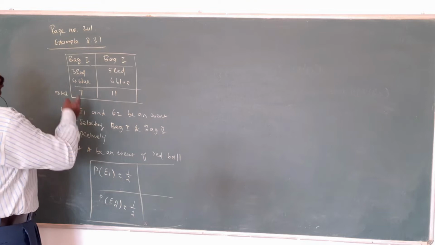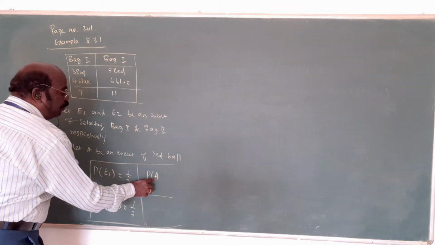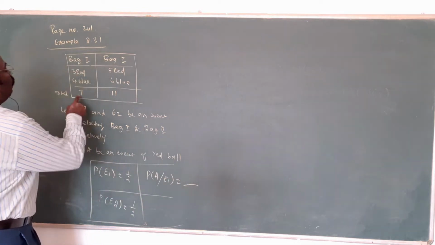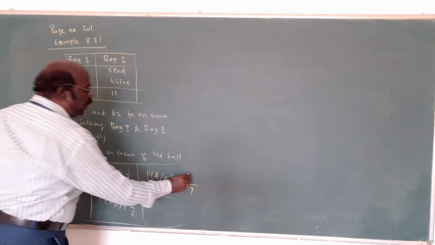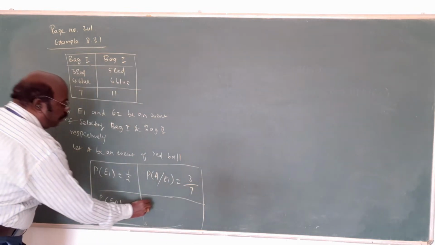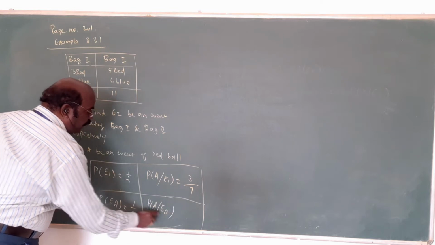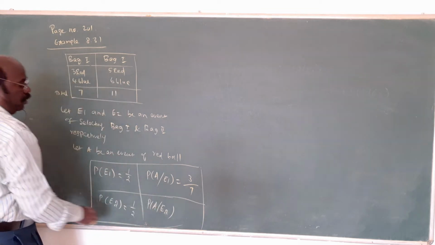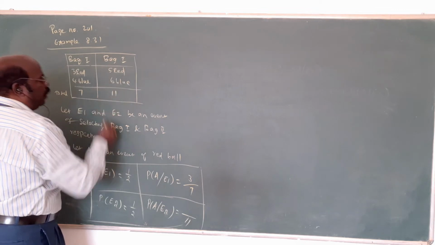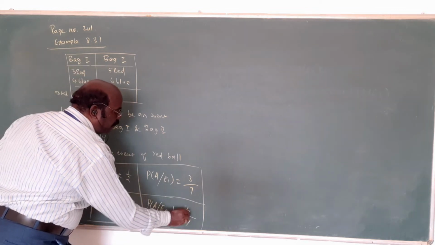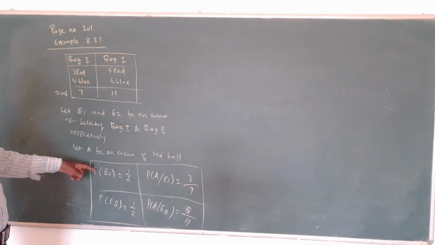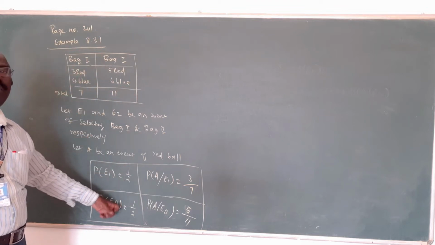Probability of A, a red ball, given E1, from the first bag, is equal to: total of 7, red balls 3, so 3 by 7. The probability of A given E2: here A represents a red ball and E2 represents the second bag. The probability of a red ball from the second bag: the denominator is 11, and red balls are 5, so 5 by 11. This is the data. Write the data clearly. This is a very important concept. In this type of problem, 2 bags are there. Sometimes 3 bags are there, and then the probabilities are 1 by 3, 1 by 3, 1 by 3.